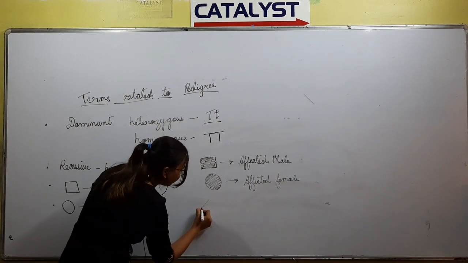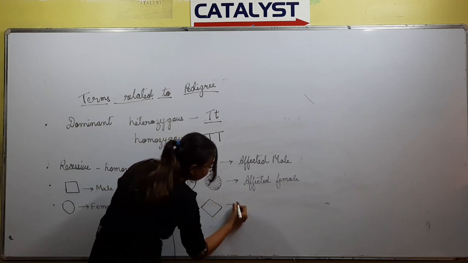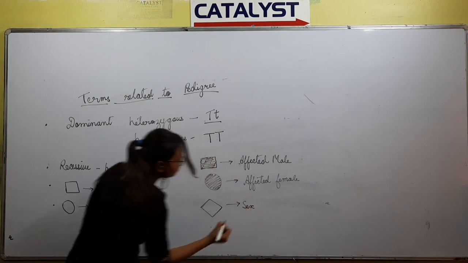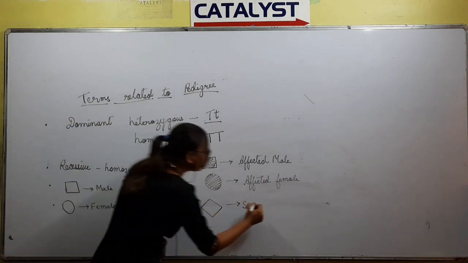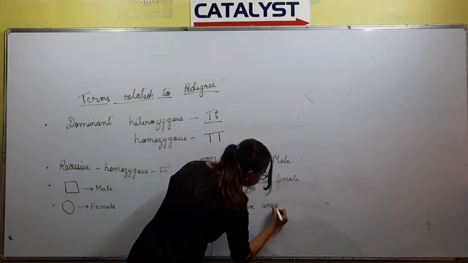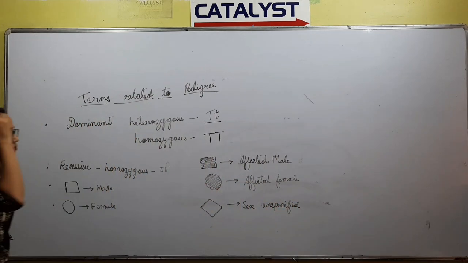And whenever there is a rhombus, we say sex unspecified, because it is neither a male nor a female. Clear?